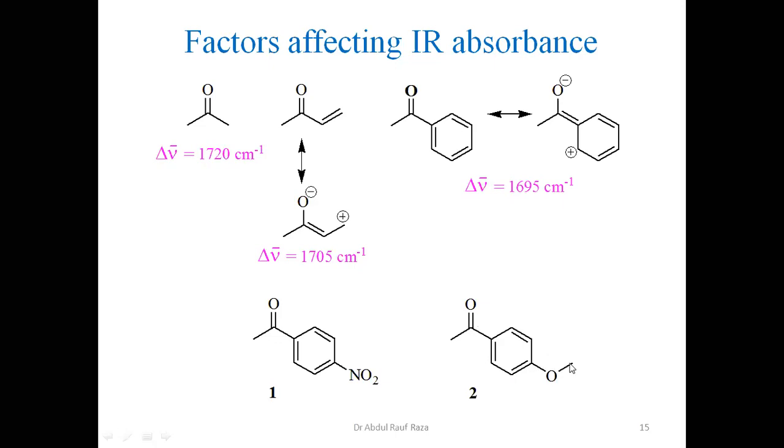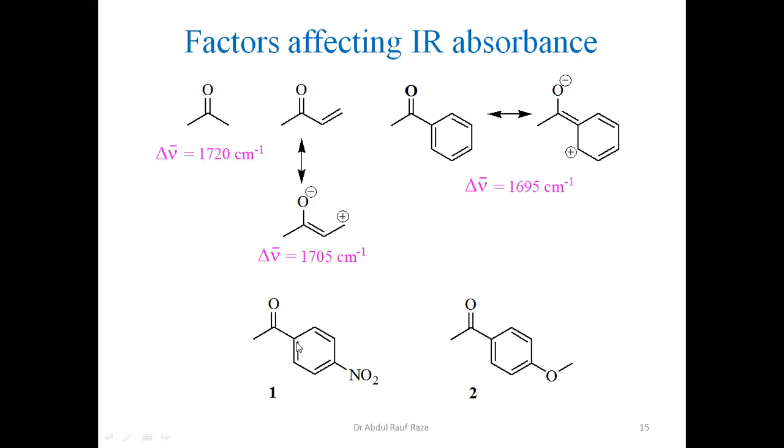It is electron donating, but the nitro group is a minus R group. It causes a positive charge on this group, so it withdraws electron density. So this is a minus R, but methoxy is a plus R group. It is electron donating by resonance. So when it donates electron density, it creates a negative charge here, while nitro creates a positive charge here.